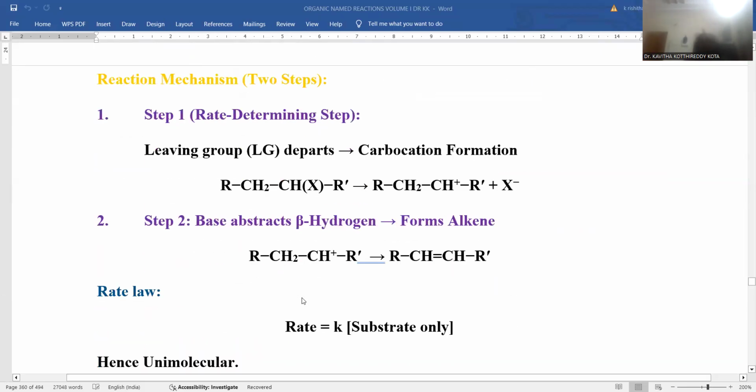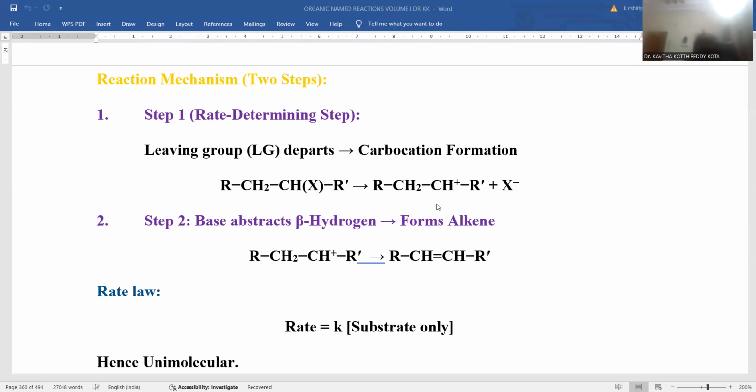In order to understand the mechanism, as we are already aware, this is a multi-step process. In step 1, which is regarded as the rate determining step, it will proceed slowly. The leaving group departs from the system, and eventually a carbocation intermediate will be originated. If you are taking an alkyl halide, specifically a tertiary alkyl halide as the starting material, whenever the halide is departed from the system, there is the origination of a carbocation.